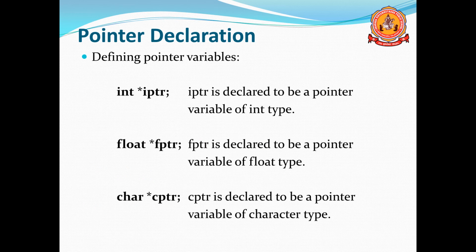Here are some general examples. Here one is an int pointer variable, star iptr is one name. Then float star fptr, and char star cptr. So I used different names. The first one declares a pointer variable of int type, the second one declares a pointer variable of float type, the third one declares a pointer variable of character type. So these are the three types of variable I declared.